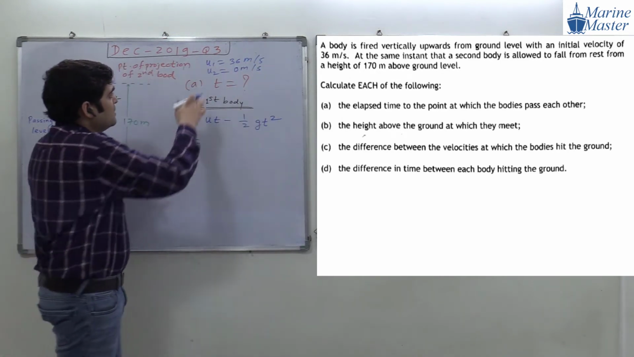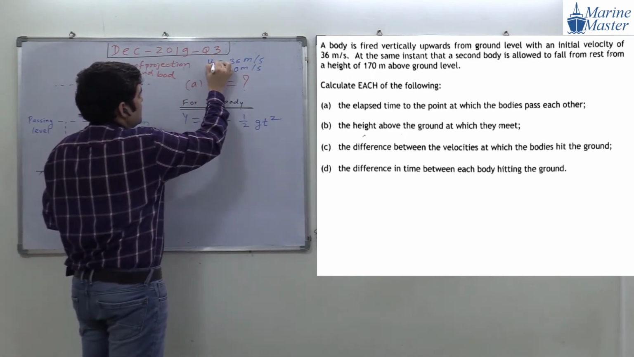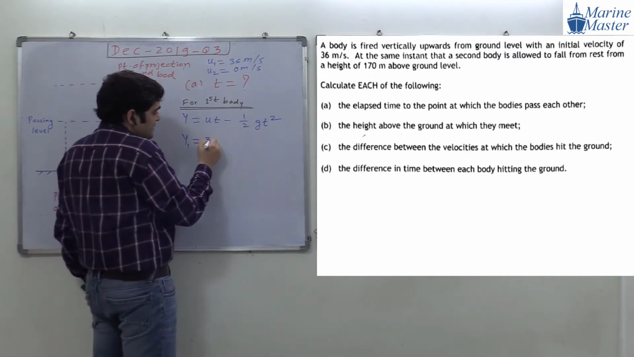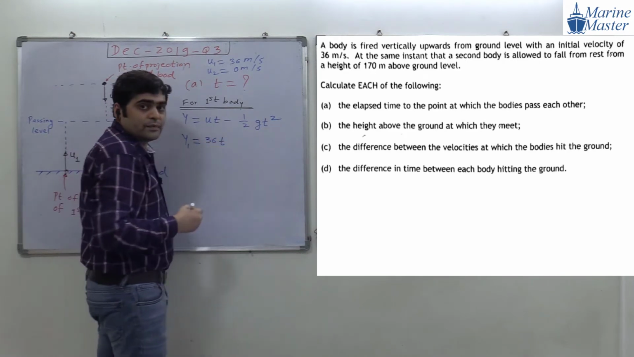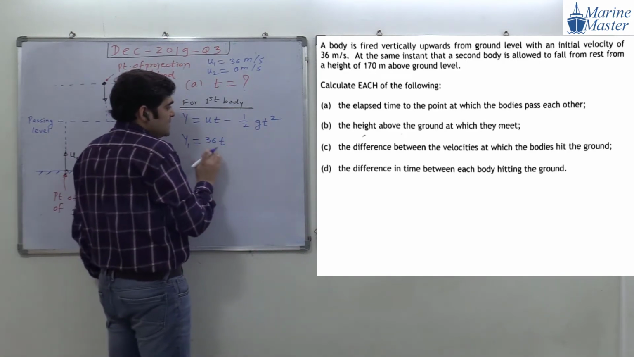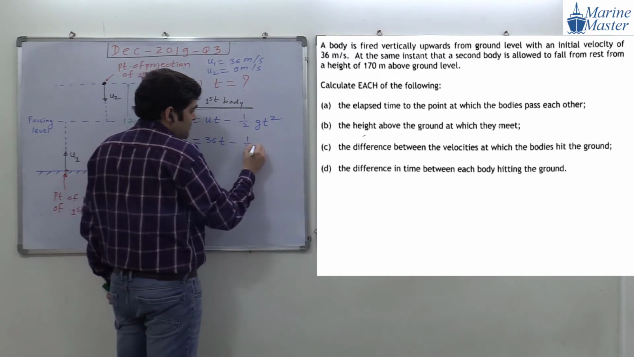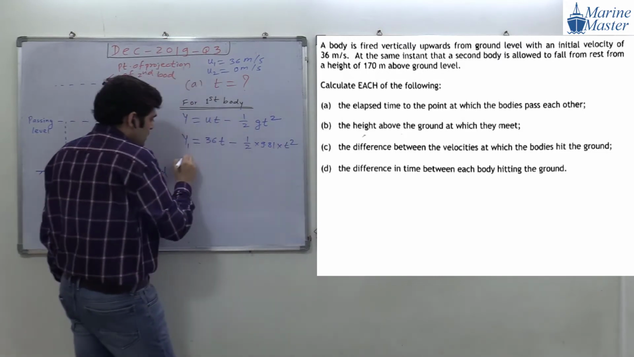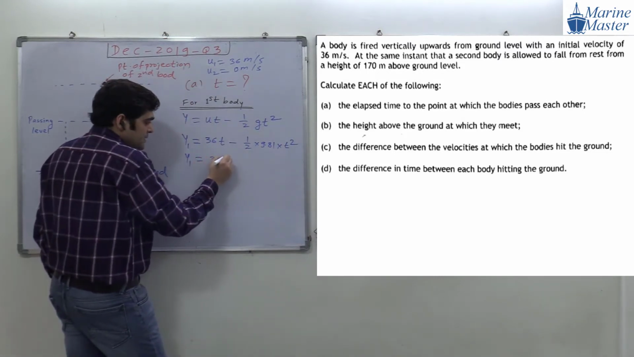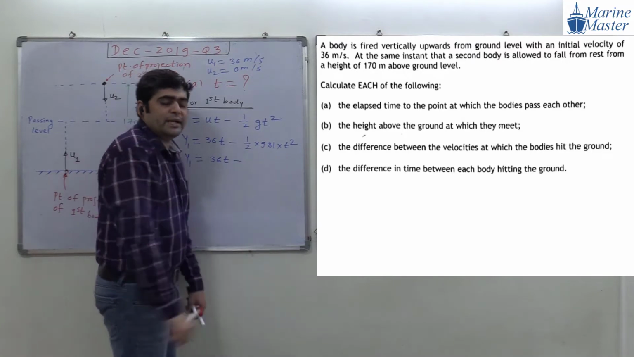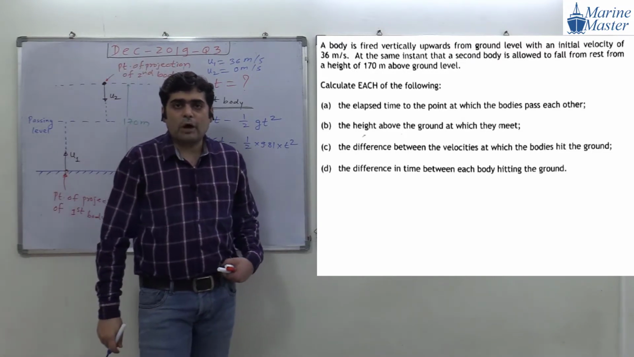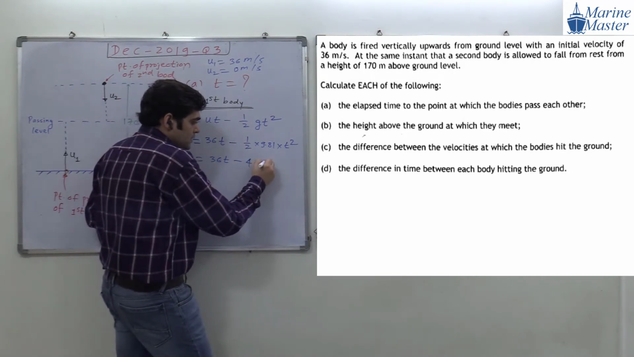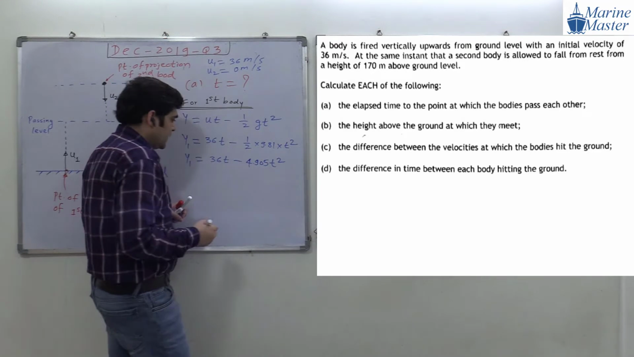It is visible to everyone. Okay, good. So 36 T. Observe the same. 36 T minus half g, and g is how much? 9.81 T square. So Y1 is 36 T minus how much, guys? 9.81 divided by 2 is how much? 4.905 T square. Okay, good.